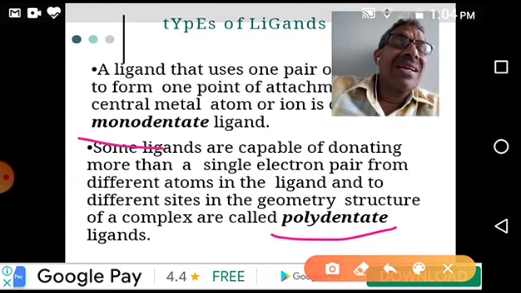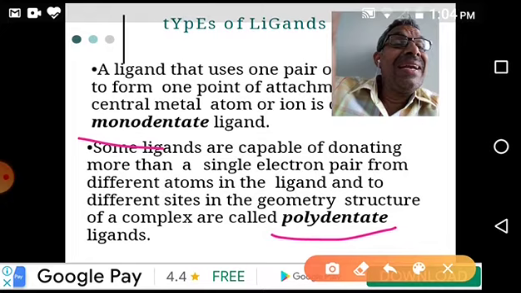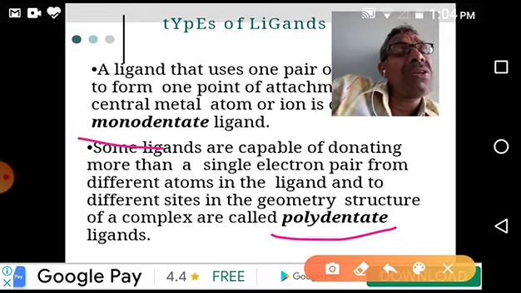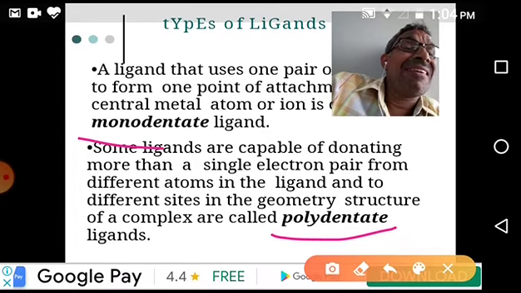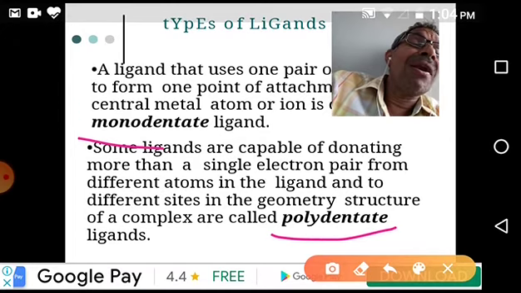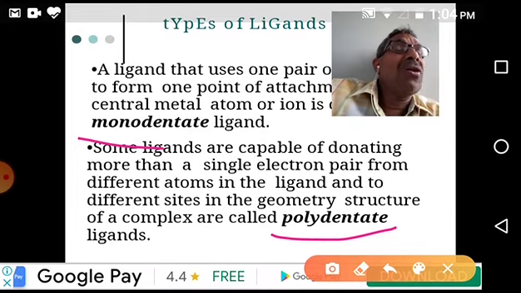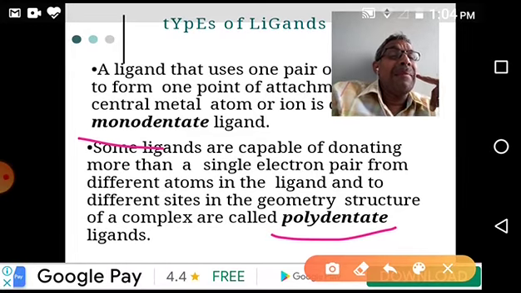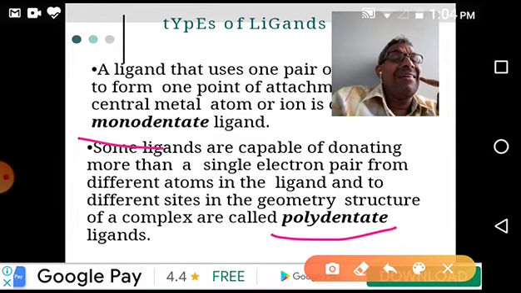That's why that ligand is called a bidentate ligand. If it occupies three places around the central atom, it is a tridentate ligand. If it occupies more than three, a polydentate ligand. So we have different examples for monodentate, bidentate, tridentate, and polydentate ligands.